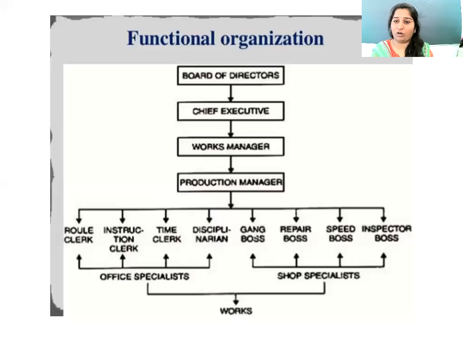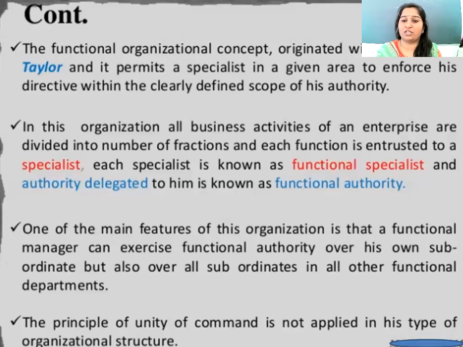Now, continuing with functional organization, it is an organizational concept originated with Frederick W. Taylor, and it permits specialization in a given area to enforce his directive within the clearly defined scope of his authority. In this organization, all business activity of the enterprise is divided into a number of functions, and each function is assigned to a specialist. Each specialist is known as a functional specialist, and the authority delegated to him is known as functional authority.